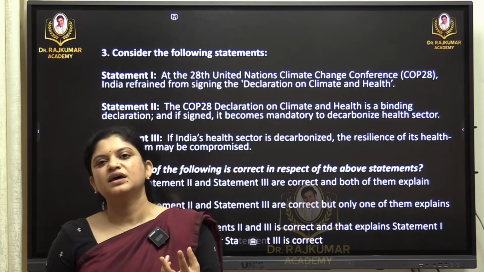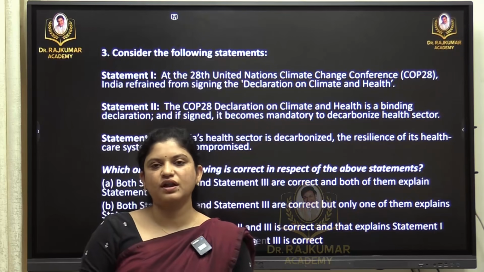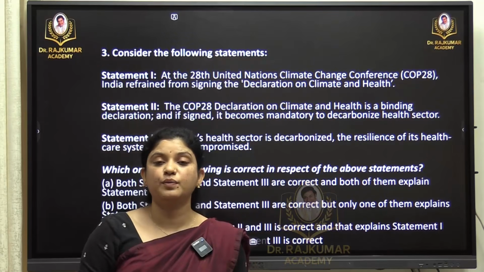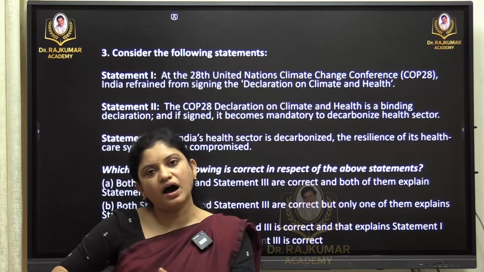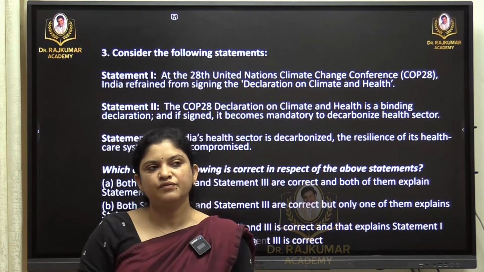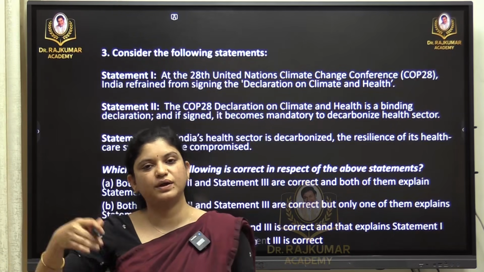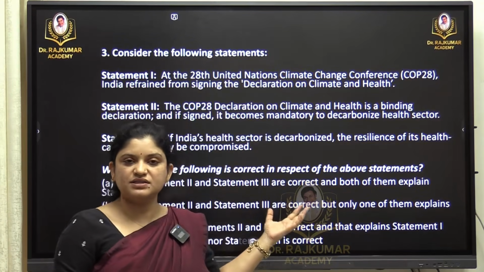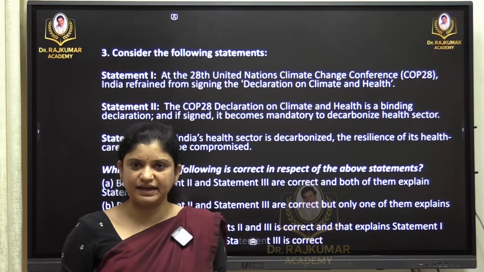So what I would say is, the five goals of India, what we call Panchamrit, were given by our Prime Minister in COP26, which was held in Glasgow. Since then we are still going through the same targets. For example, we have net zero emission by 2070, we have carbon intensive industries to reduce by 2050, 2030, and various targets like this. So this is a clue for us: we have to study from COP26 till date.